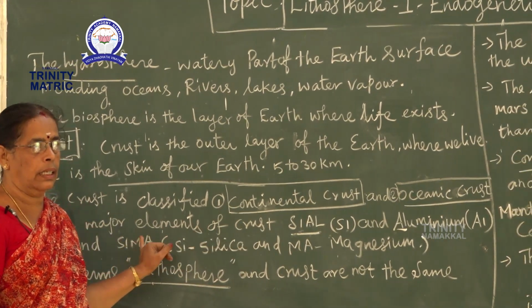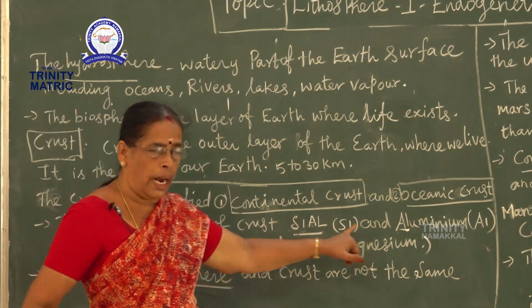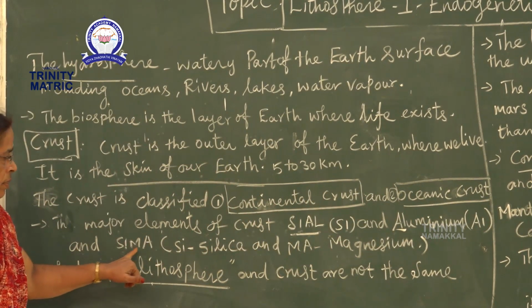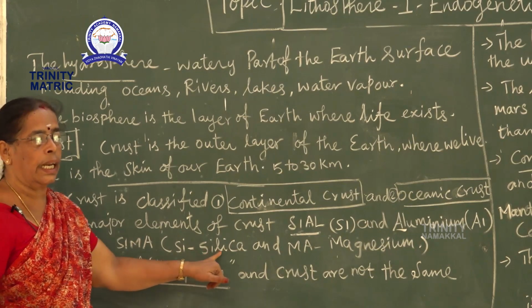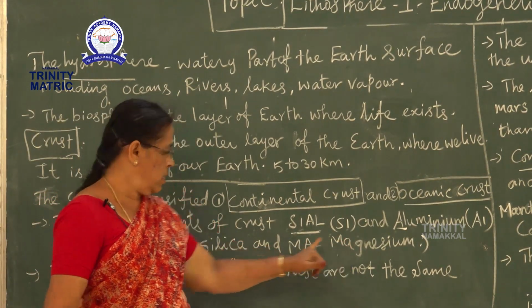The major elements of the oceanic crust are silica and magnesium: Sima, Si for silica, Ma for magnesium.